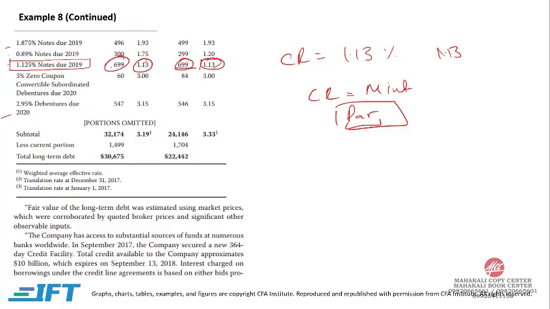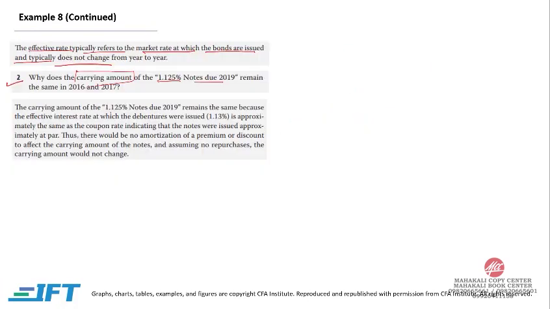So the value didn't change because the market interest rate is equal to the coupon rate, and whenever the market interest rate equals the coupon rate, the bond is trading at par. So the carrying amount of the 1.125% notes due 2019 remains the same because the effective interest rate at which the debentures were issued is approximately the same as the coupon rate, indicating the notes were issued approximately at par. There would be no amortization of a premium or discount to affect the carrying amount of the notes, and assuming no repurchases, the carrying amount would not change.